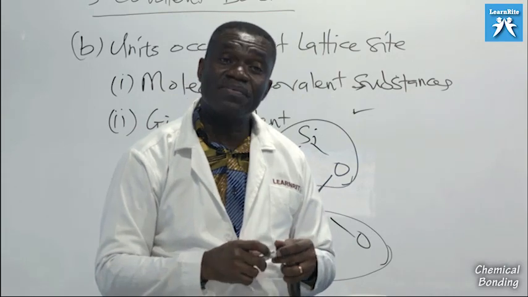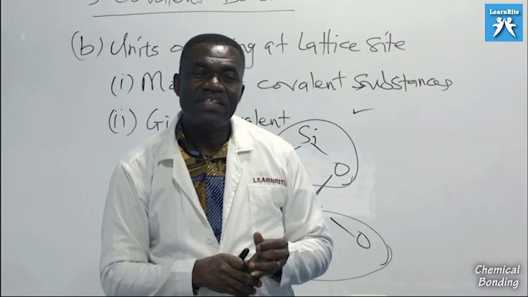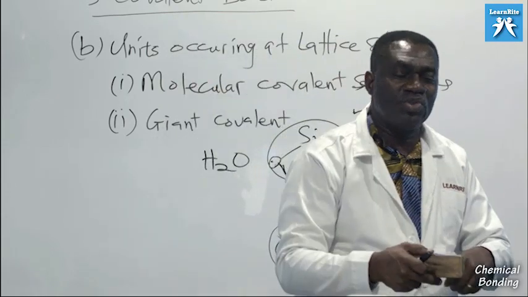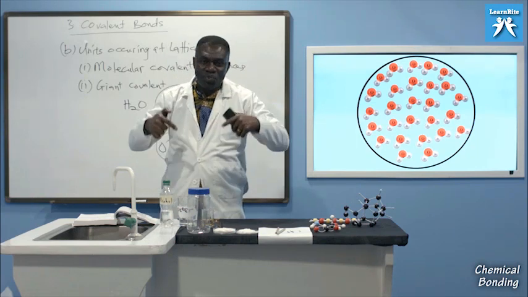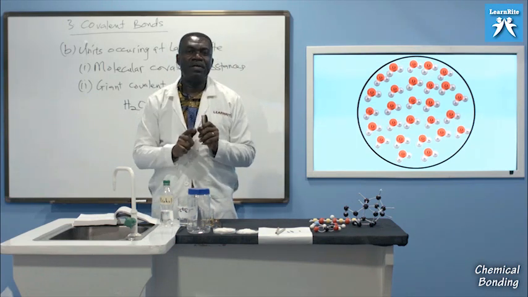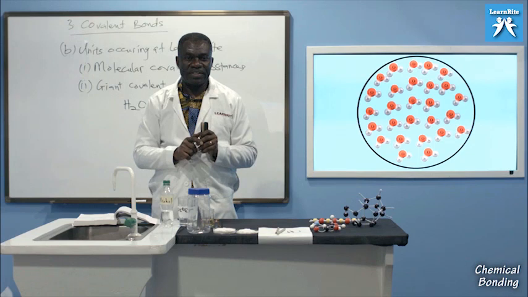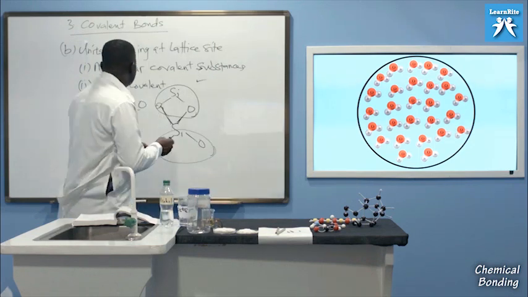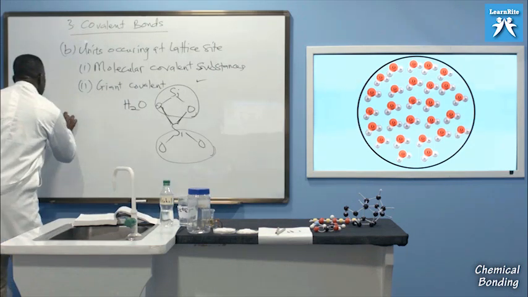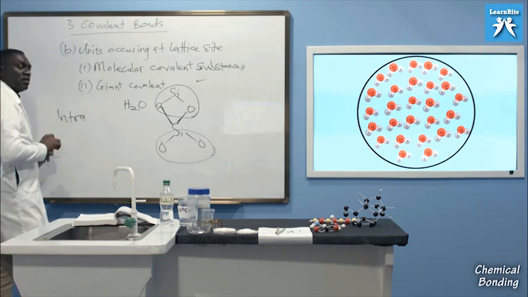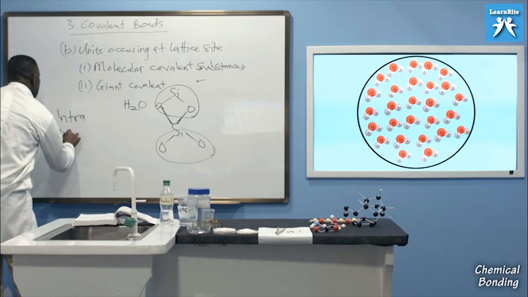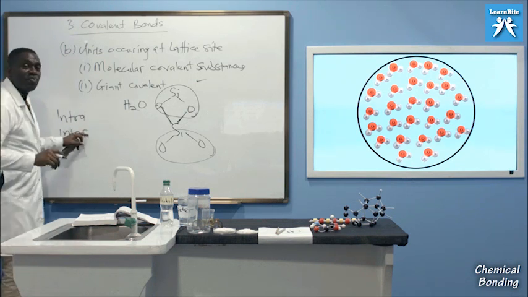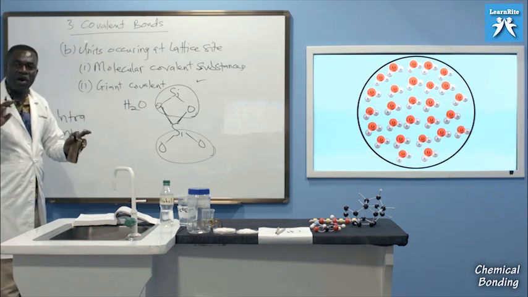So in giant covalent substances, the bonds holding the individual molecules together are covalent, and the bonds holding the atoms within each molecule are also what? Covalent. In short, the intra, that is bonds within 1 molecule, and the inter, bonds between 2 molecules, are all what?